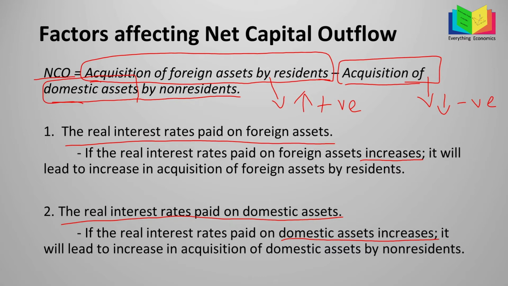So they will increase their purchase of American bonds. In that case, the acquisition of domestic assets by non-residents would increase, right? So the NCO for United States would reduce because the second part is increasing. So that is the second factor, the real interest rate paid on domestic assets. Now let's move on to the third factor.